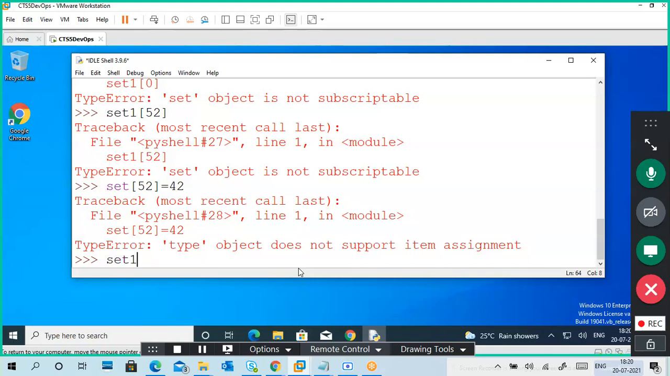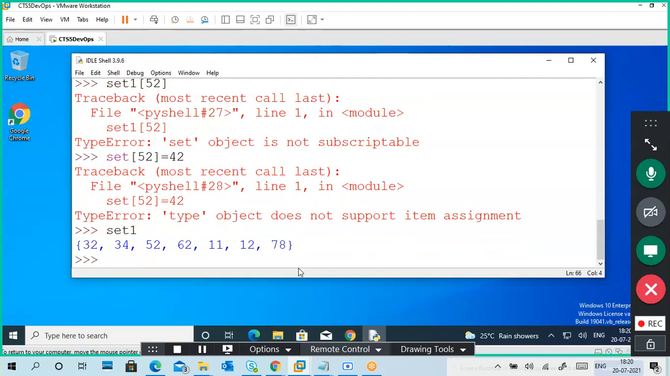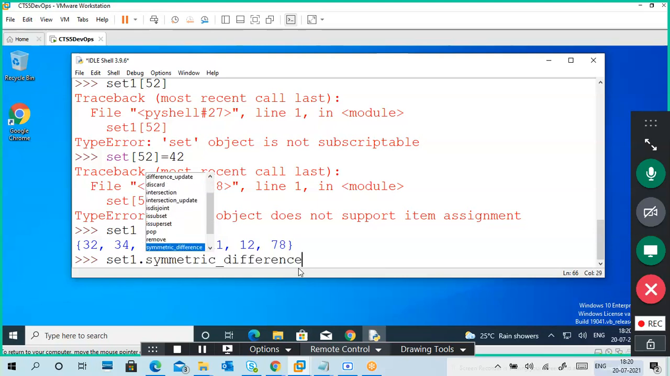Set one again. I'm querying set one. This is my set one. Nothing changes. It is showing error only. We can't change the data also. It is not even ordered. Then what to do? Set one dot. So add. Of course, maybe you can add the data. Clear, copy, difference, discard, intersection, disjoint, join, subset, superset, like that you will get. Pop, you can remove the last one. Update, like that. So add is there.